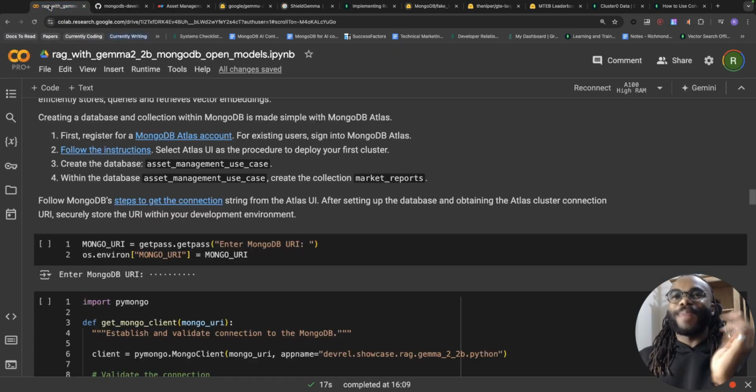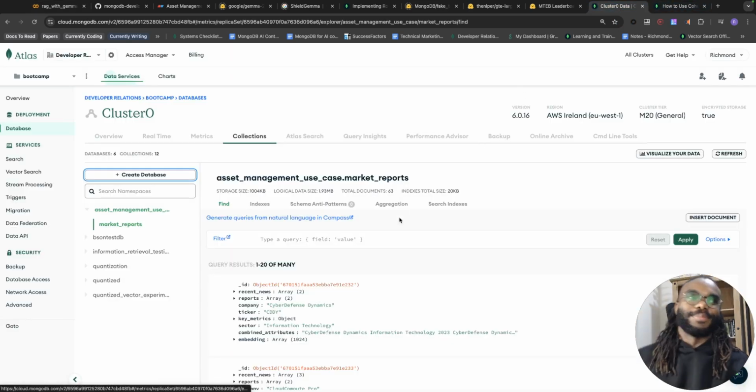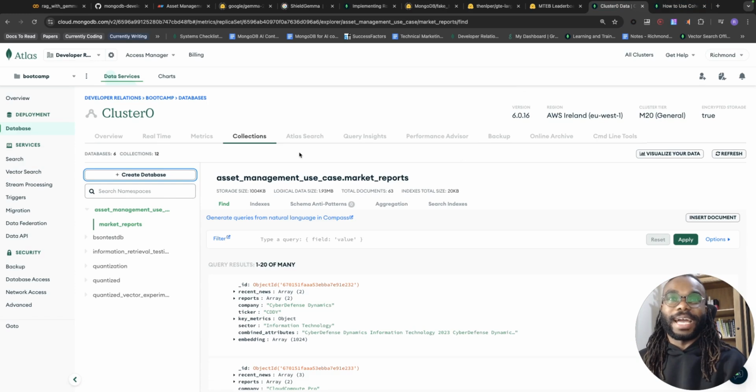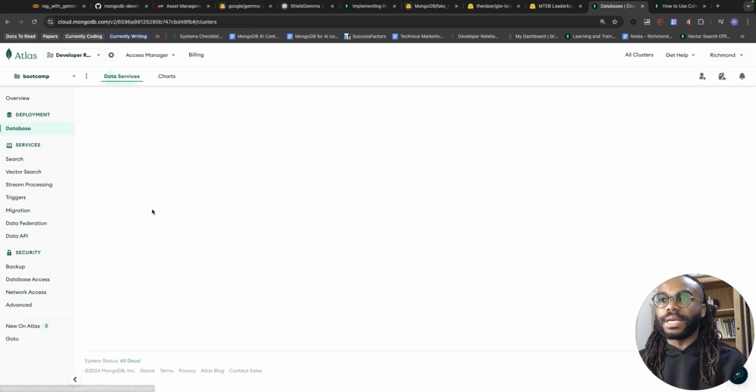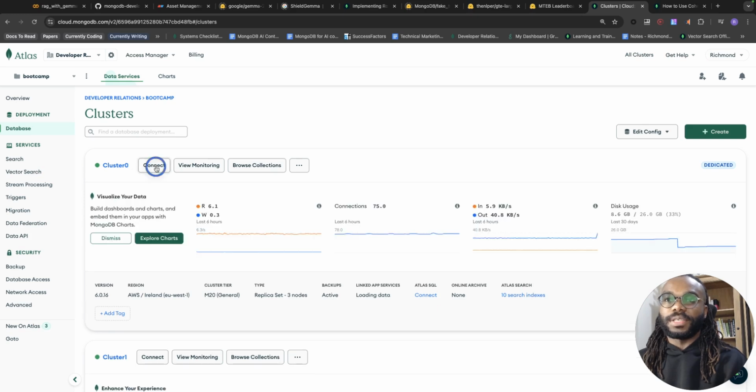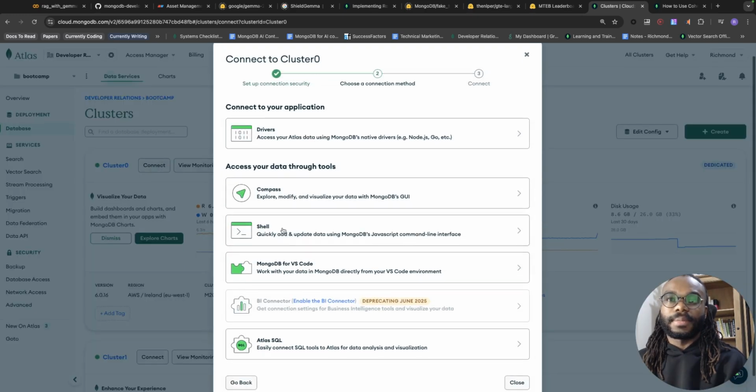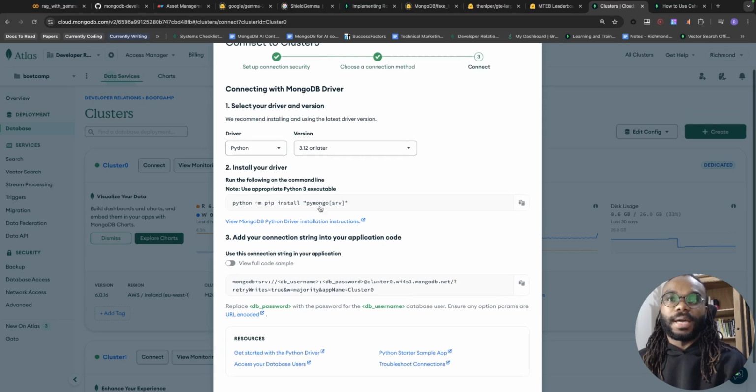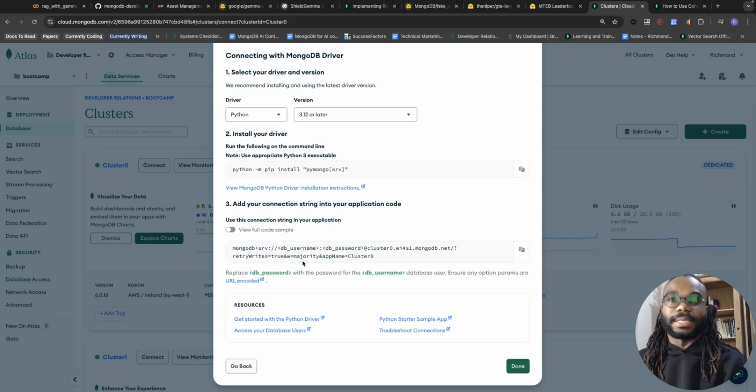Okay, let's go back to the code. Once you're done with creating your database and collection, what you're going to do is get your connection string. Let's go back to MongoDB. To get your connection string, if you click on database within your cluster, you can click connect and go to drivers. We're using the Python driver here, and you can see this is what your connection string is going to look like. You're going to need to replace the DB username and DB password with your username and password.